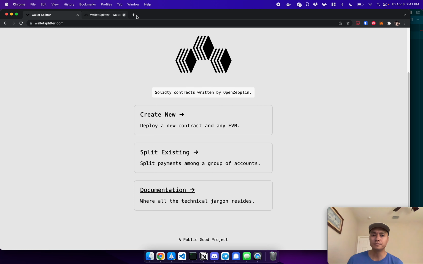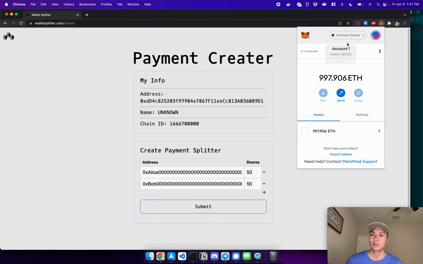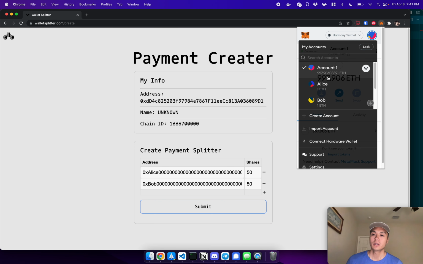So for the demo, let's create a new contract. So I click create, connect wallet, and I am connected to MetaMask. I'm on the Harmony network, and I have 3 accounts: account 1, Alice and Bob. So account 1 is going to deploy the contract, or the wallet, and it's going to split the funds between Alice and Bob. So let's get Alice's address first.